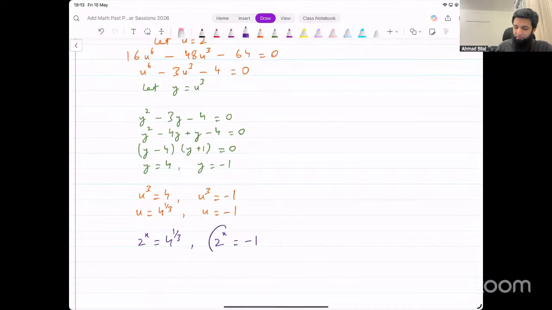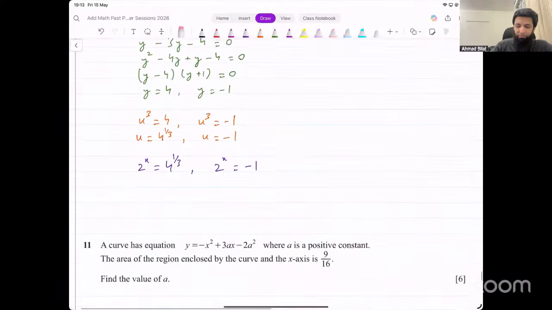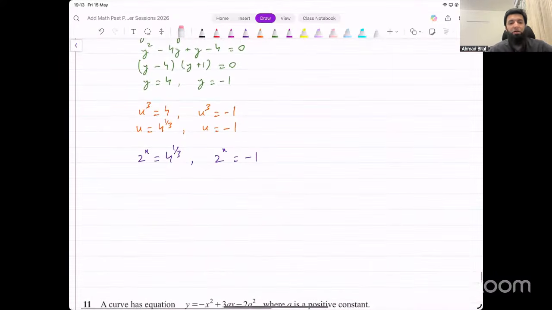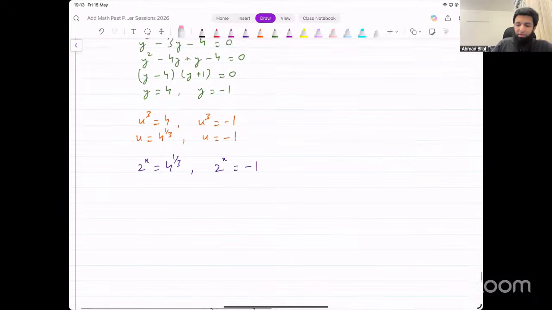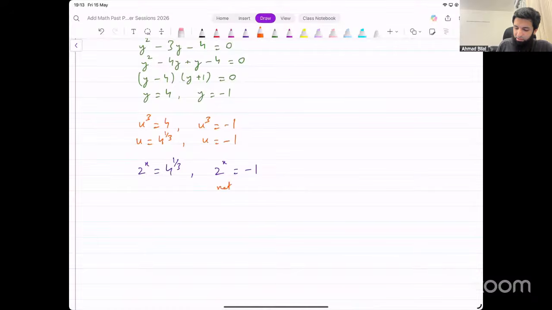Now, a positive number raised to power anything can never be negative. So this is not possible. This will not give us any result, right? If you were to try taking log, for instance, think of it that way. If you take log on both sides, log of the right side is not possible. So that is going to be undefined. So this is not possible.